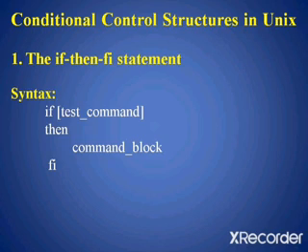And if the test command returns an exit status 0, then the command block is executed. If the exit status is 1, then the command block is not executed. Instead, the control will be taken after the fi statement. So fi indicates the end of if statement. The test condition mainly depends on the exit status. Either it may return 0 or it may return 1.